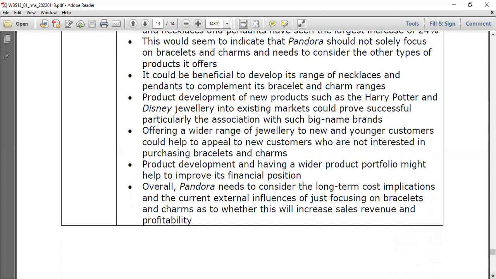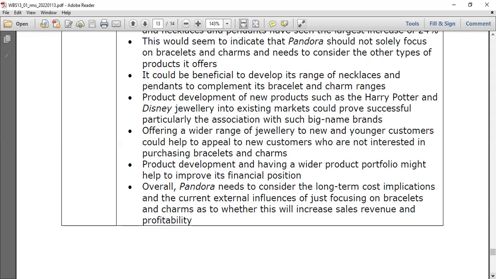And offering a wide range of jewelry to new and younger customers could help to appeal to new customers, right? The market segment here is teenage girls. It could help to appeal to new customers who are not interested in purchasing bracelets and charms, right? Because this is important. Why? Some people would not like to buy bracelet charms. They can't wear this to school, but you can what? But if you like Harry Potter or you like Frozen, you can try. Especially young teenagers, they love it very much. Girls and boys also, right?